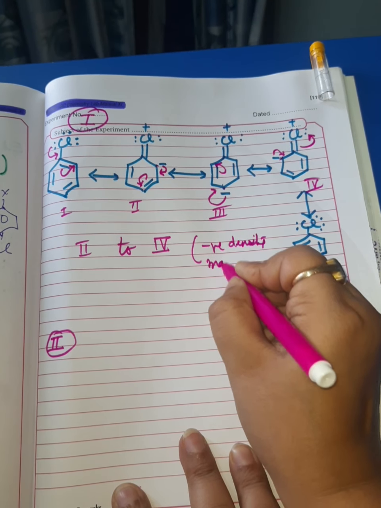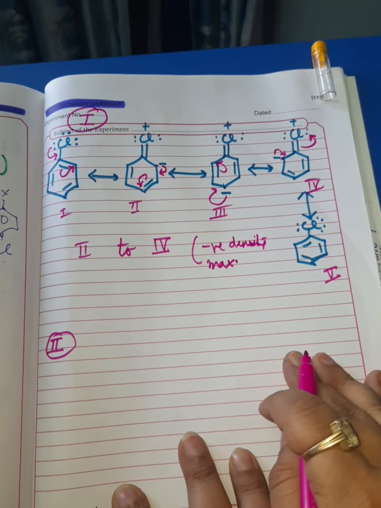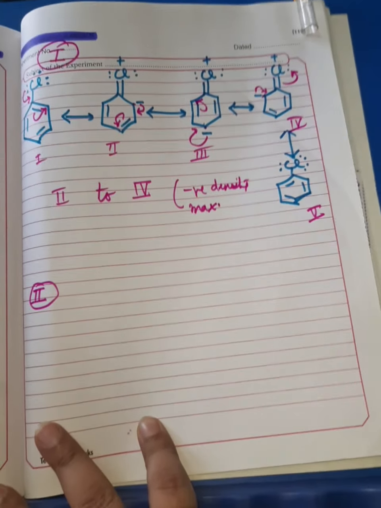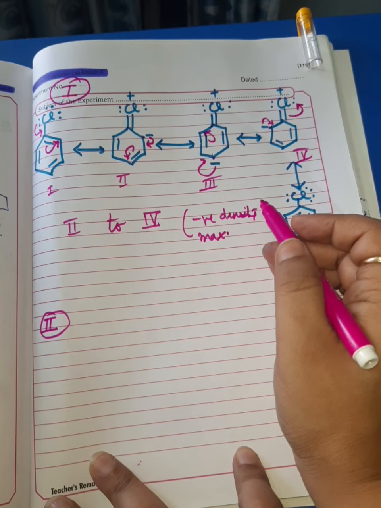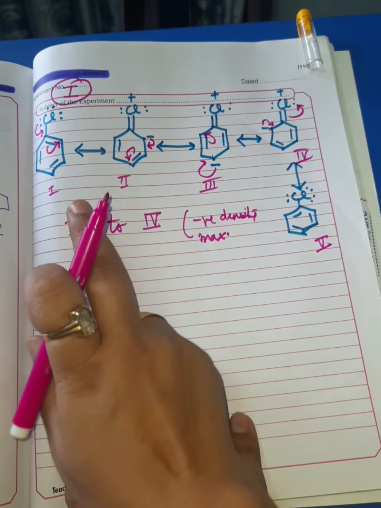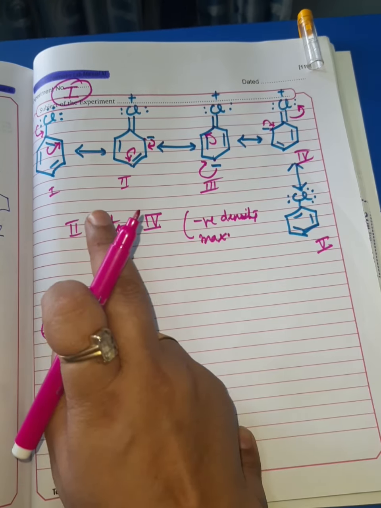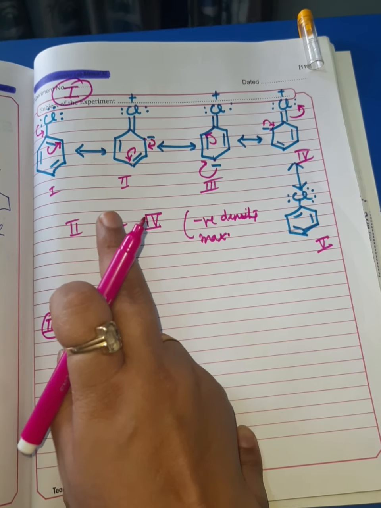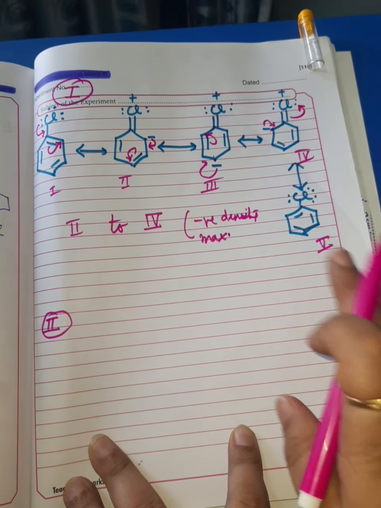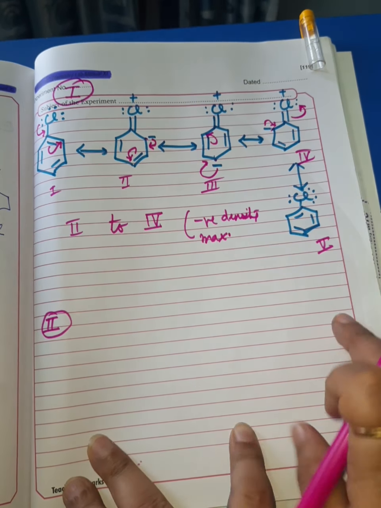Alright, at these positions electron density is maximum. That means they are becoming the site for the electrophilic attack. Alright, that's the reason haloarenes undergo electrophilic substitution at the ortho and para position. I hope it is clear. This is the first factor.